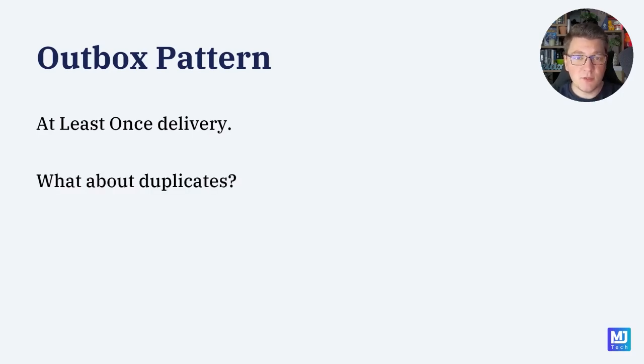But this brings up the question, what happens if we want to retry publishing an outbox message in case of a failure, for example, and what are we going to do about handling duplicates, or in other words, about handling the same outbox message twice?